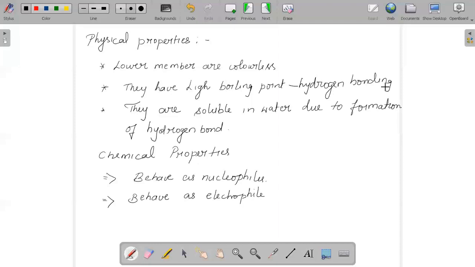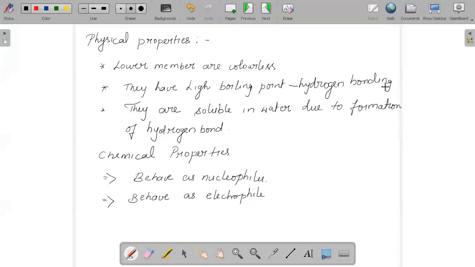And when we talk about solubility, they are soluble in water because of the formation of hydrogen bonds. But of course, their solubility will decrease as the number of carbon atoms in the non-polar part of the chain increases.